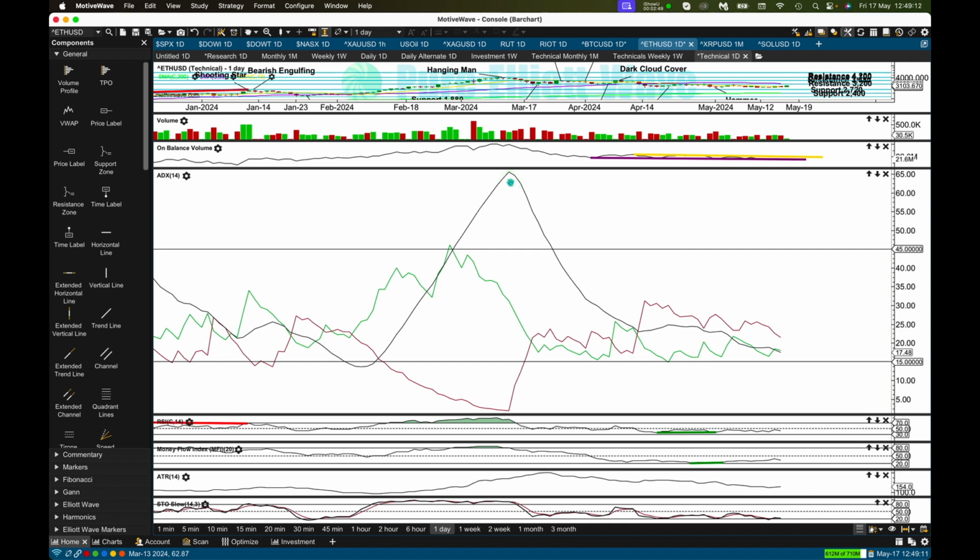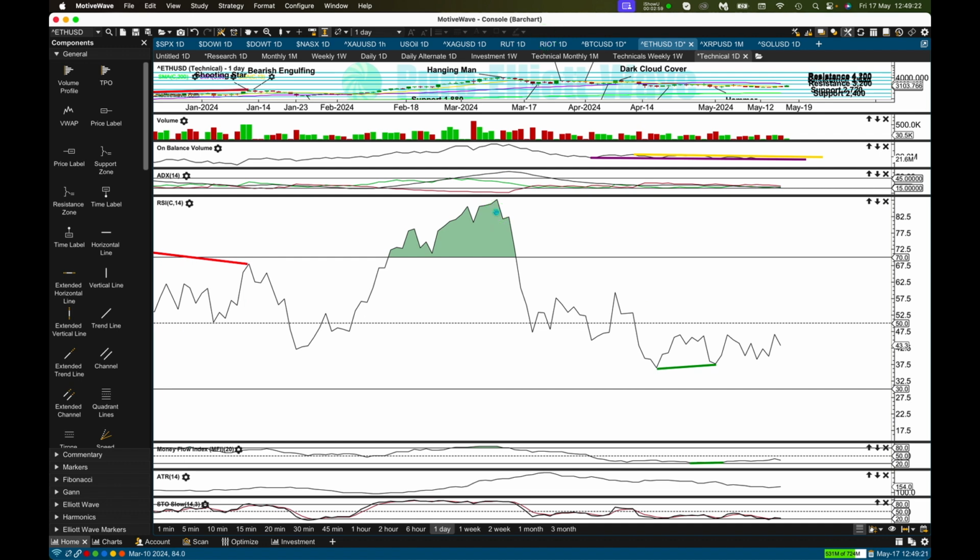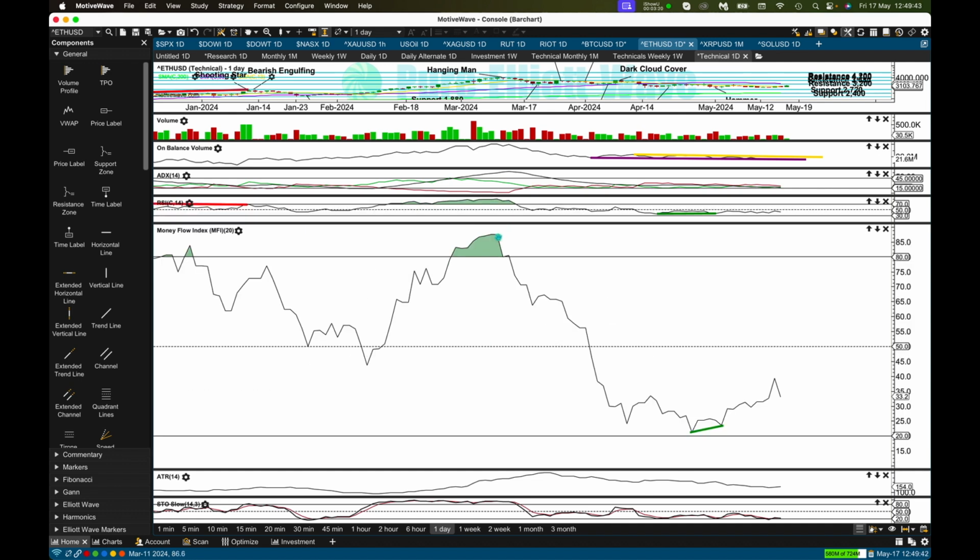At the end of the previous upward swing, ADX reached over 65. The previous upward trend was very extreme. RSI reached fairly deeply overbought but did not exhibit bearish divergence. It often doesn't for cryptocurrencies because they do tend to end their movements with the most strength. Because there's the most strength right at the end, there'll often not be divergence, and that's okay. That's normal for a cryptocurrency. Money flow reached reasonably overbought, and that did not exhibit divergence either. So the previous upward trend reached very extreme with ADX, deeply overbought with RSI and money flow, and that tells us to be aware that there may be an upcoming trend change.